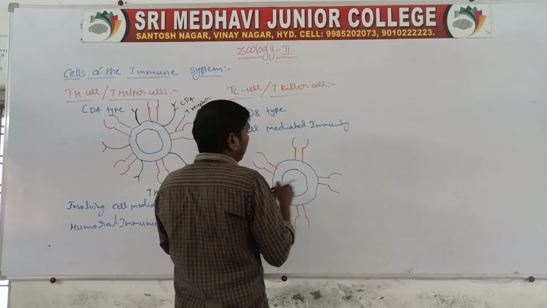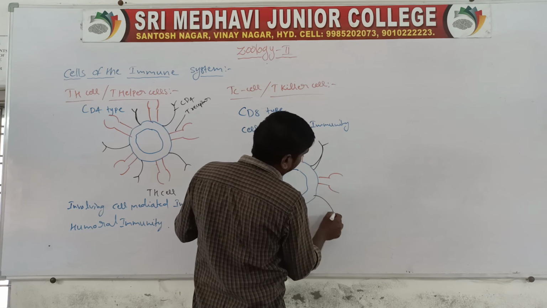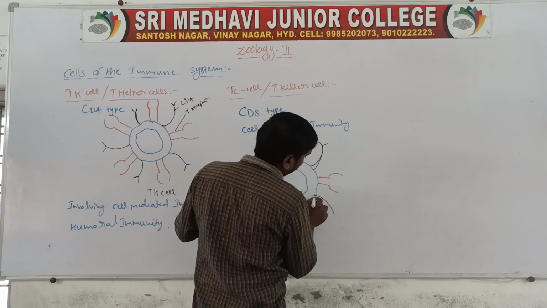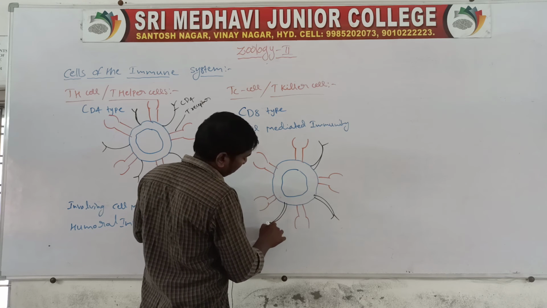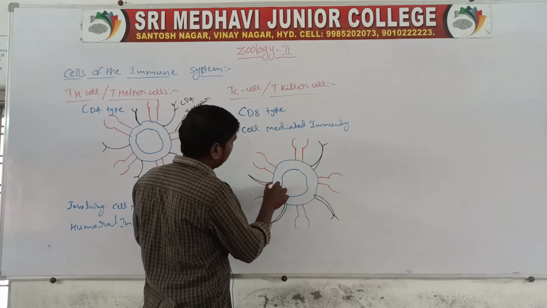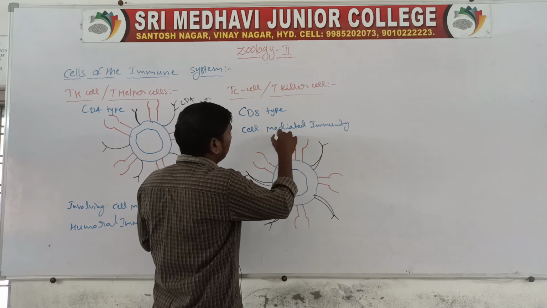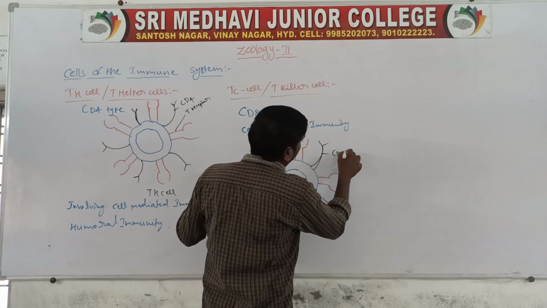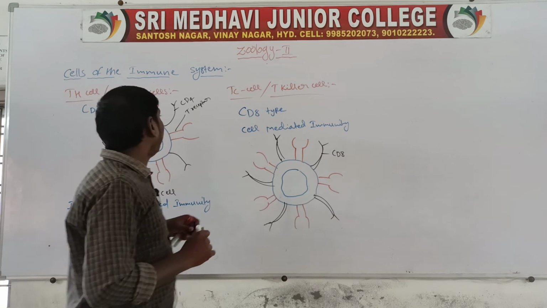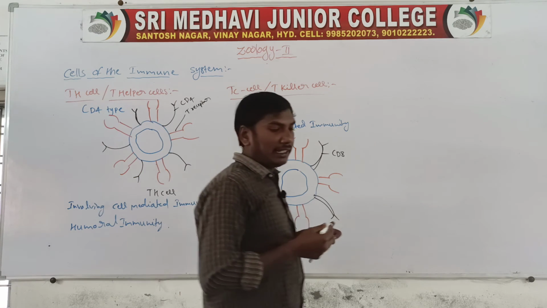Next, they have the CD8 markers. So these are the T helper cells and T killer cells.